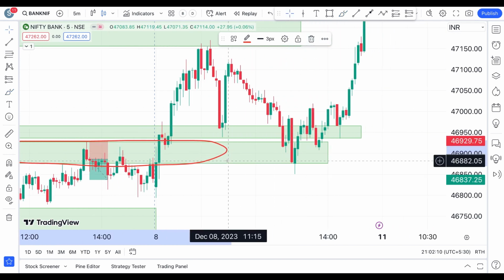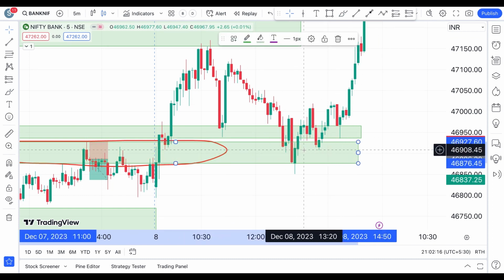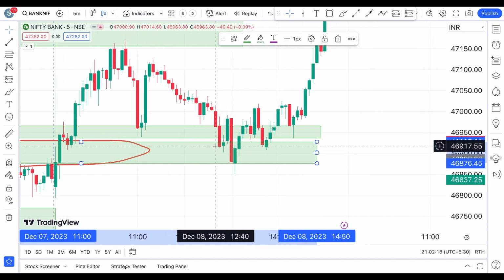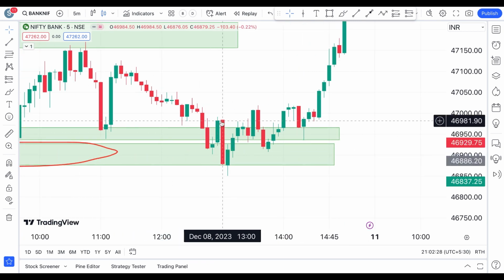And that is the same area now, which is stretching towards the right side. You can see that that is the same area which is giving this support. Here you should not have taken a trade towards the downside, because first of all, you don't have any confirmation candle after that, and this is an inside candle formation, which is an indication that the prices are going high.